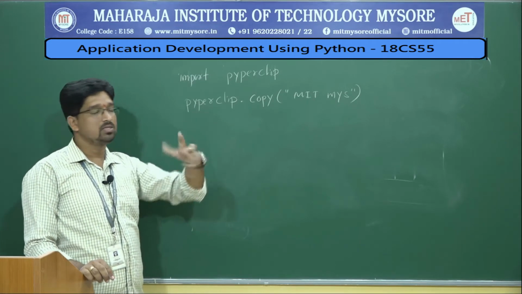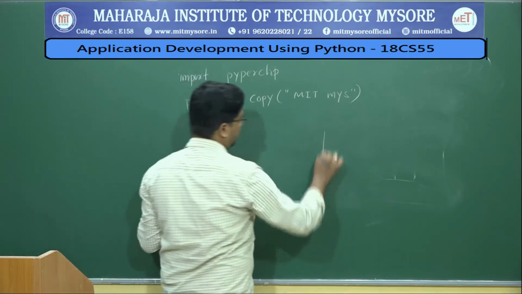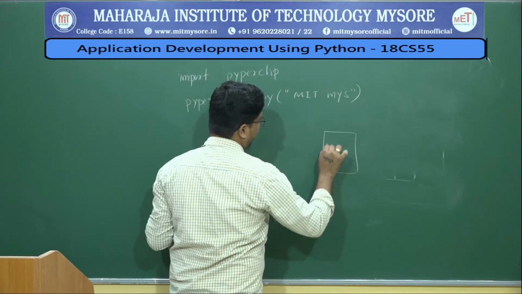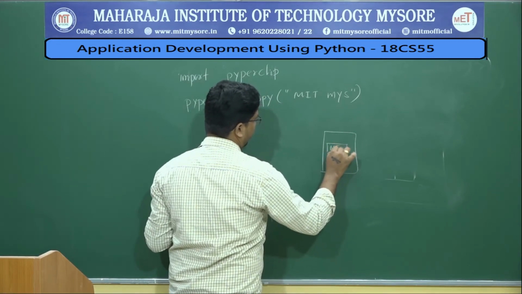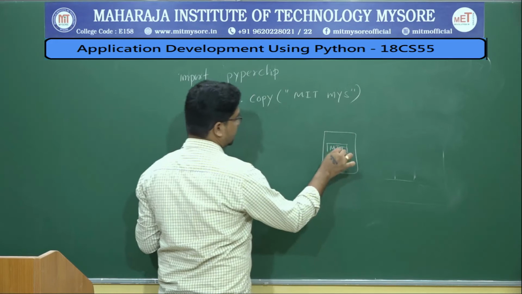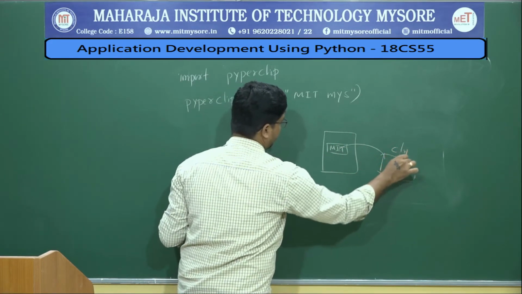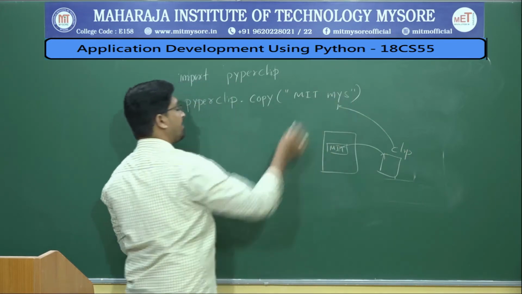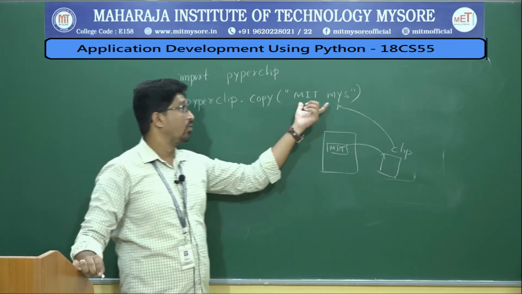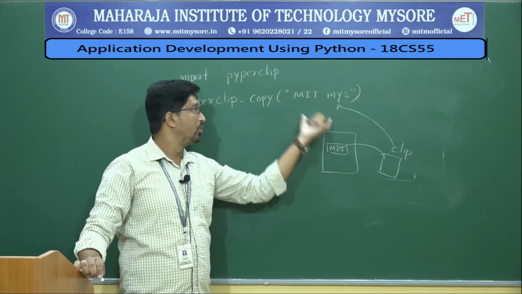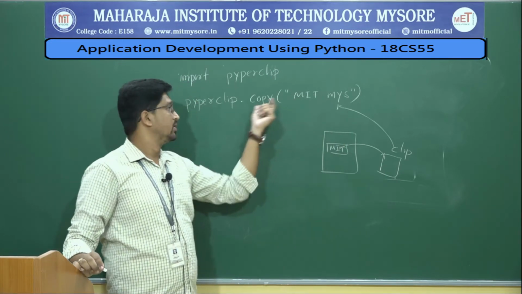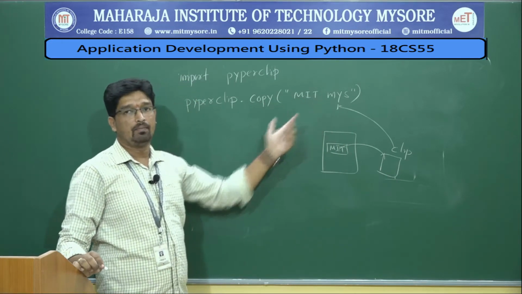Let us say you have a text file with MIT Mysore data. When you press Ctrl C, this data will be copied to the clipboard. This is what is happening here. I am directly passing the text, whatever I wanted to send to the clipboard. So this will be stored in the clipboard.